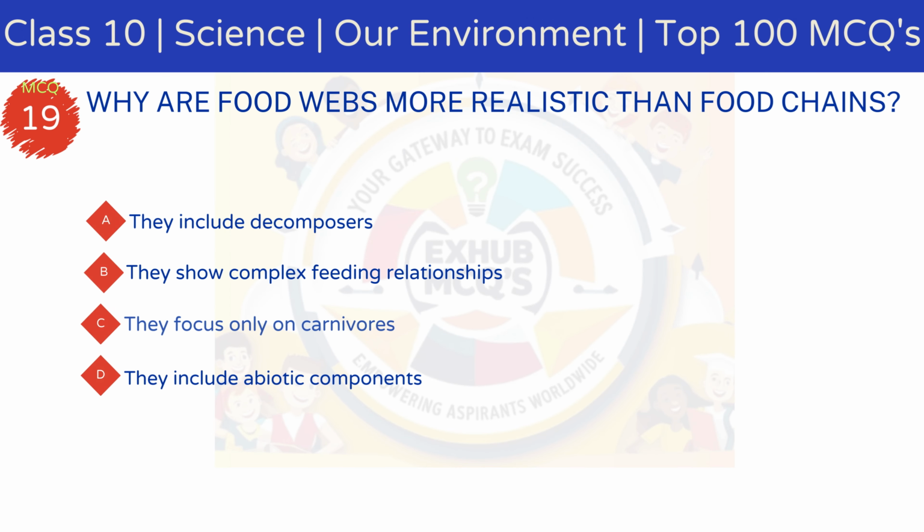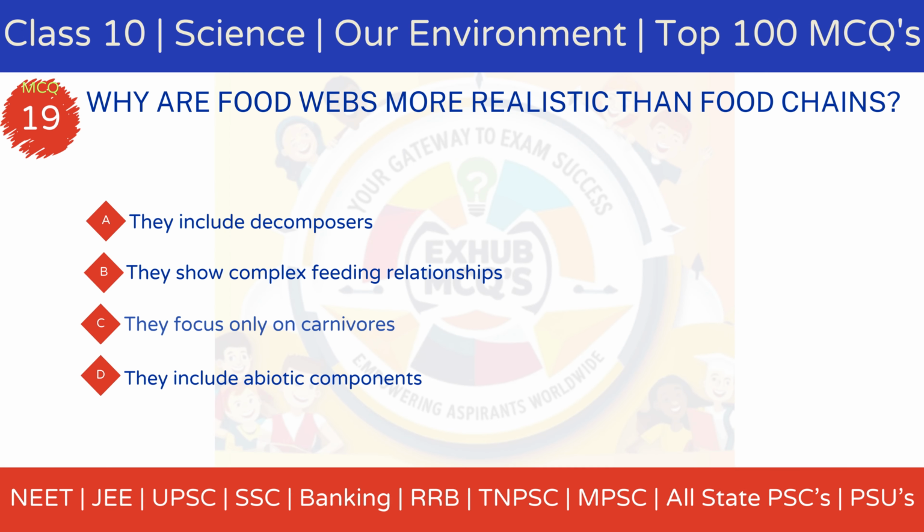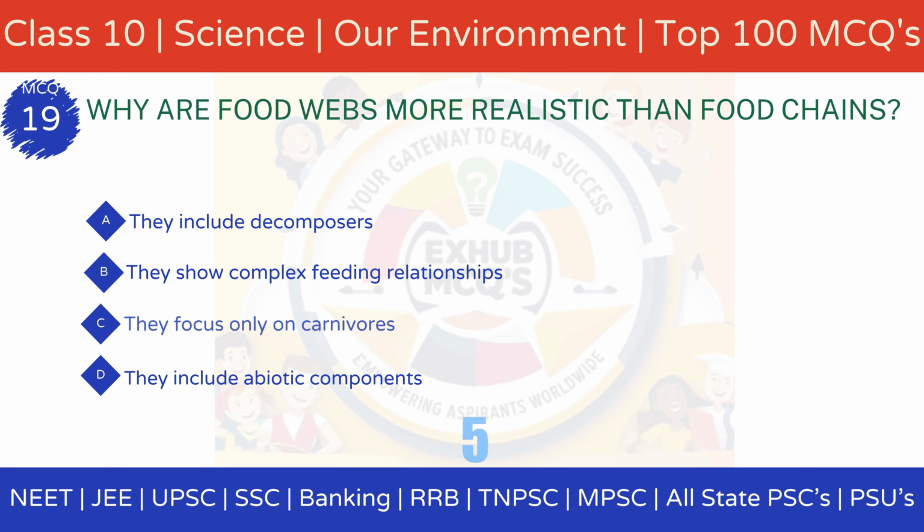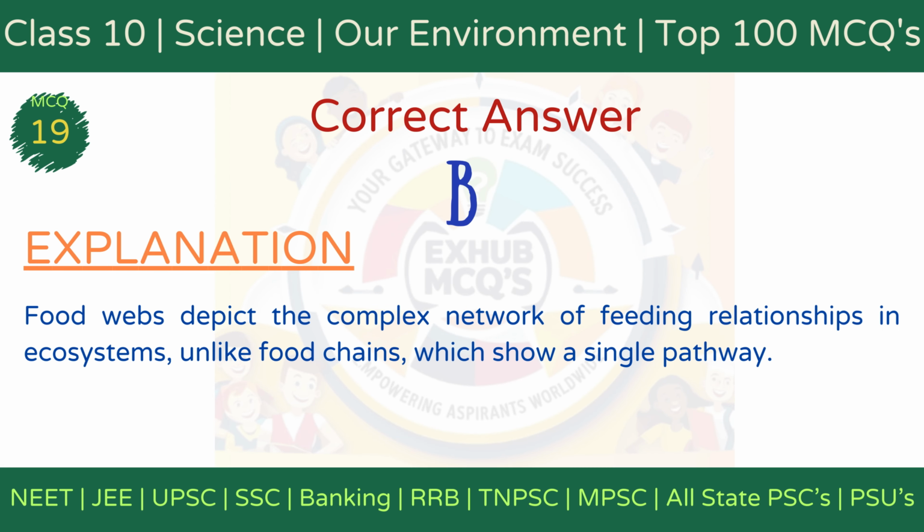MCQ 19. Why are food webs more realistic than food chains? Option A, they include decomposers. Option B, they show complex feeding relationships. Option C, they focus only on carnivores. Option D, they include abiotic components. The correct answer is option B. They show complex feeding relationships. Explanation. Food webs represent the interconnected feeding relationships in an ecosystem, unlike food chains, which show a linear pathway of energy transfer.